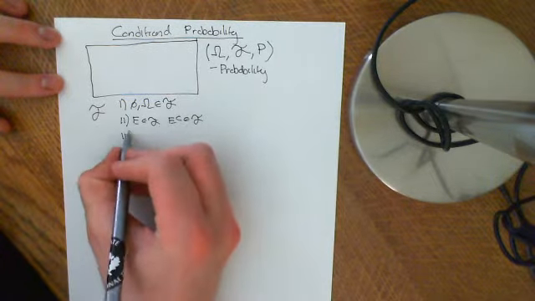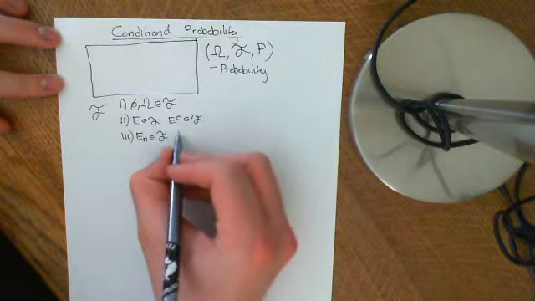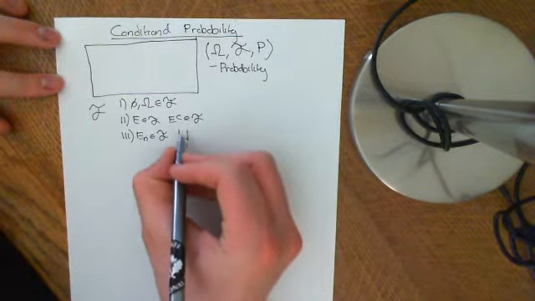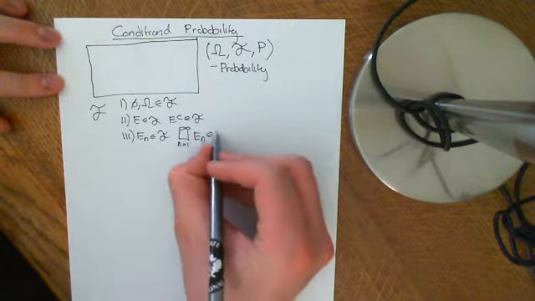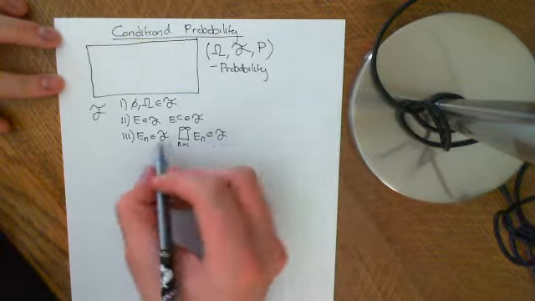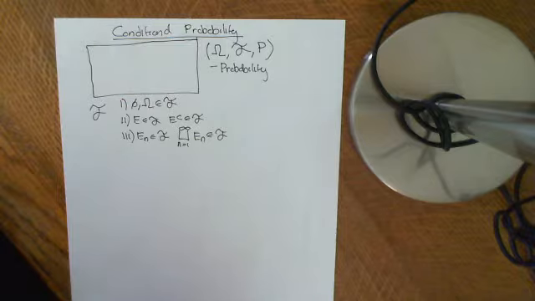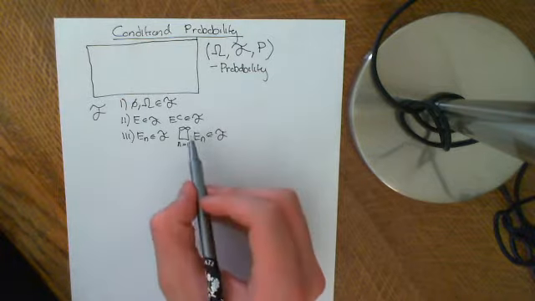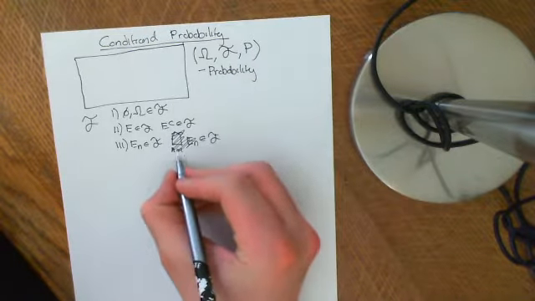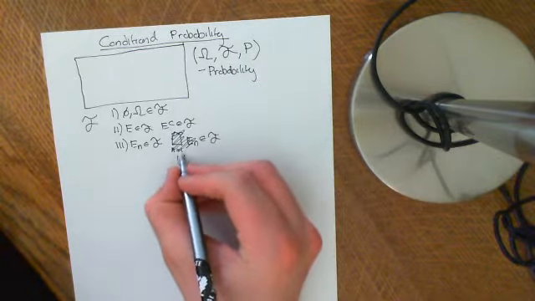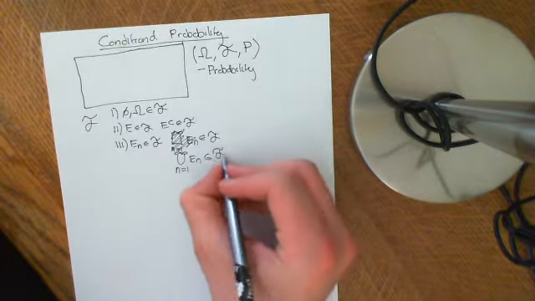And three, if En are all events, then the countable union of those events is also an event. Sorry, I said they have to be disjoint, but it doesn't matter. They don't need to be disjoint at all. It's just any old union, n equal to 1 to infinity of En. That's a mistake. It doesn't have to be disjoint whatsoever.